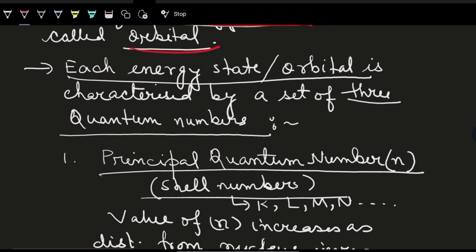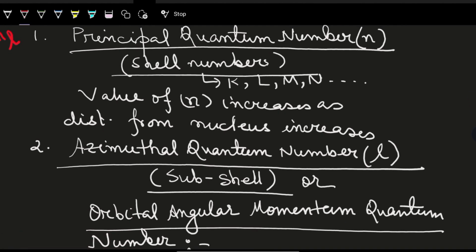Now each energy state or orbital is characterized by a set of 3 quantum numbers. And what are those 3 quantum numbers? n, which is known as the principal quantum number, l, which is known as the azimuthal quantum number, and m_l, which is known as the magnetic quantum number. We are going to deal with them now one by one.